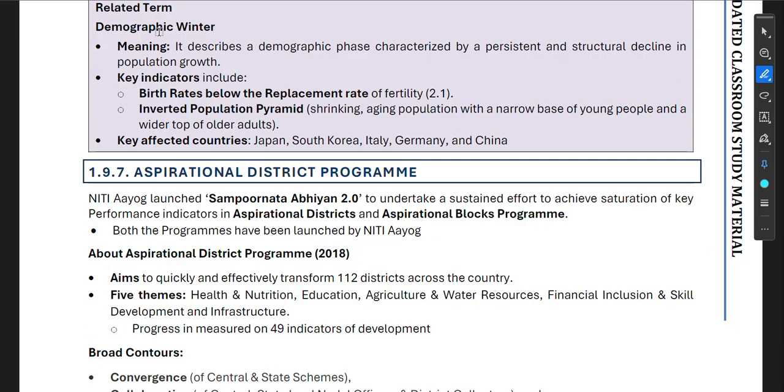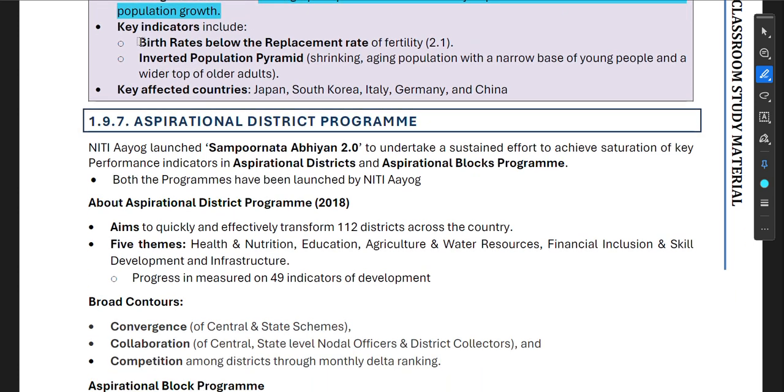So all these things. So, demographic winter. What is demographic winter? It describes a demographic phase characterized by a persistent and structural decline in population growth. When population growth is in persistent and structural decline, declining constantly and continuously, it is demographic winter. Key indicators include birth rates below the replacement rate of fertility, 2.1, and an inverted population pyramid. Okay, so all these things.